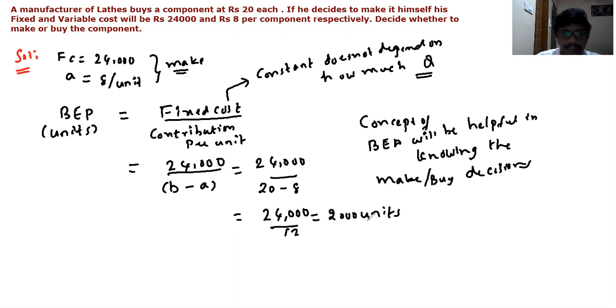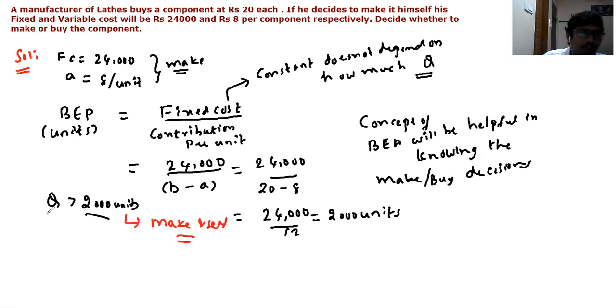So from this break-even point of 2,000 units, what we can analyze is, suppose the quantity sold by the person is more than 2,000 units, which is more than the break-even point, it is advisable to make the component and sell, right?